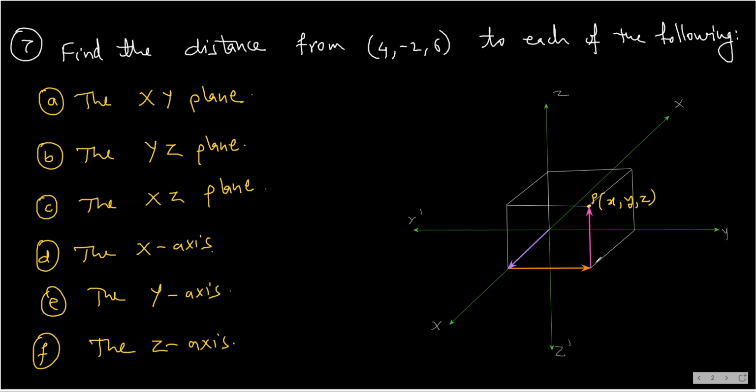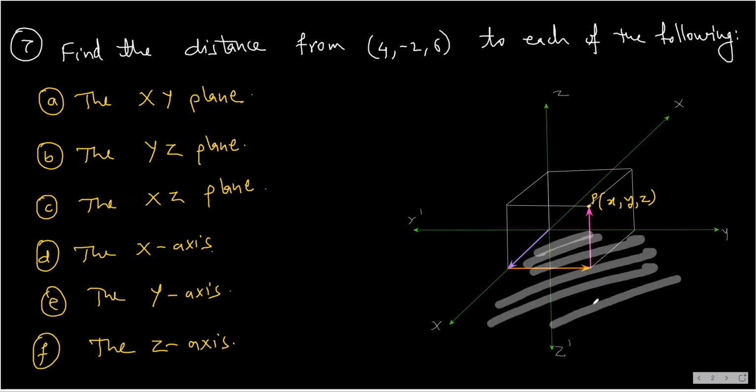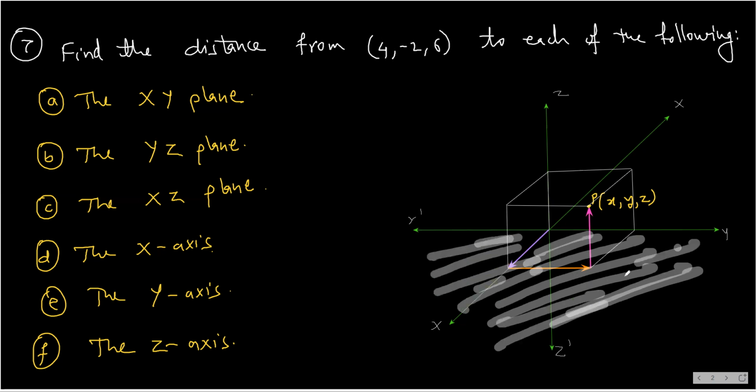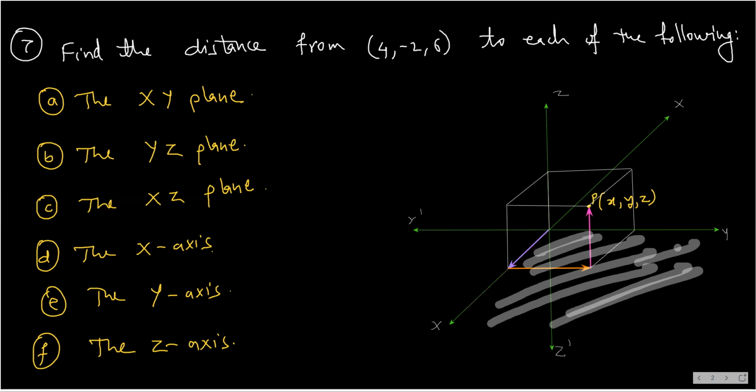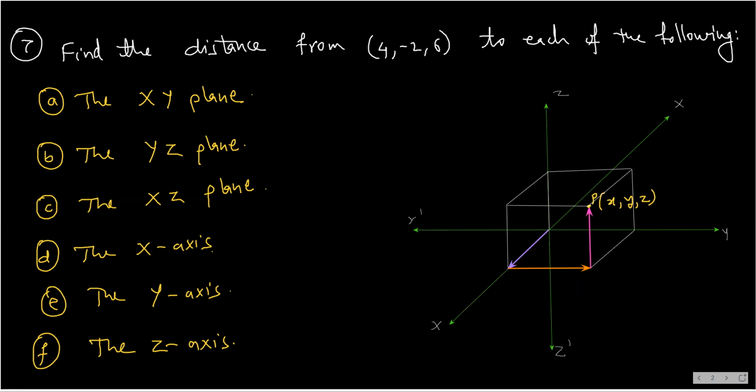You can check that this pink arrow is the distance from the xy plane. This is the xy plane, so the distance from the xy plane is the z coordinate.